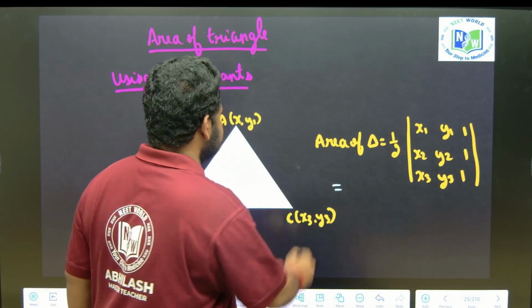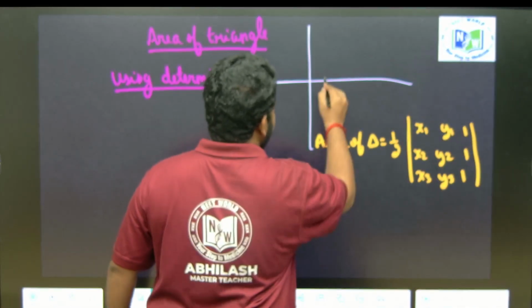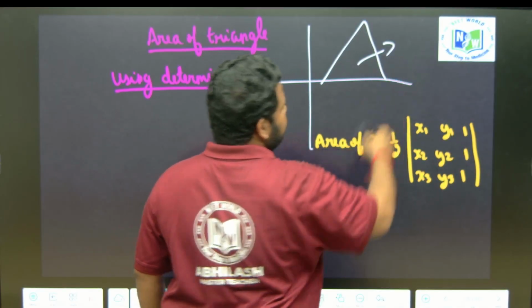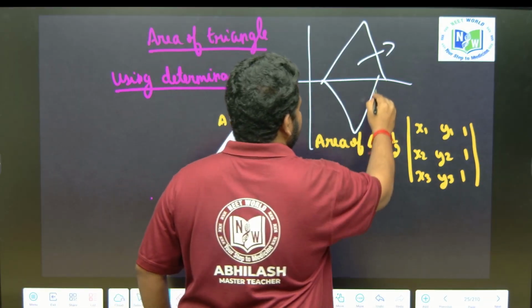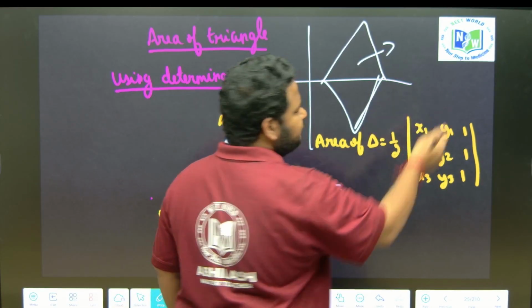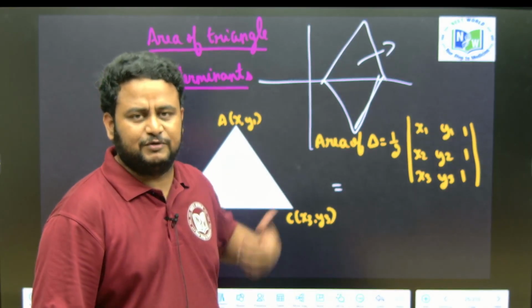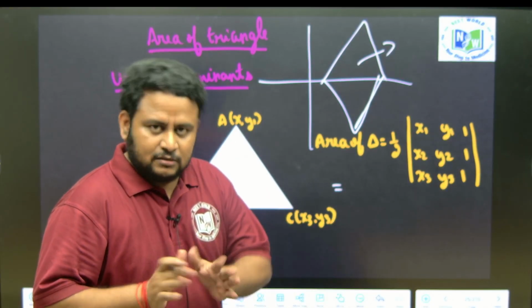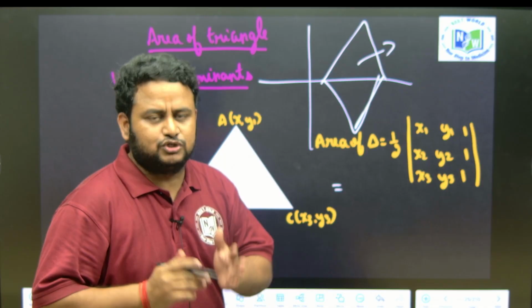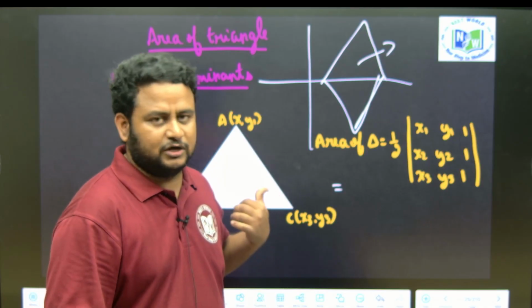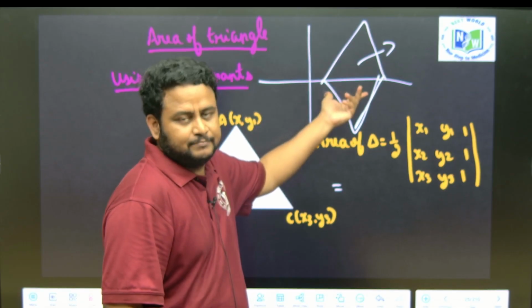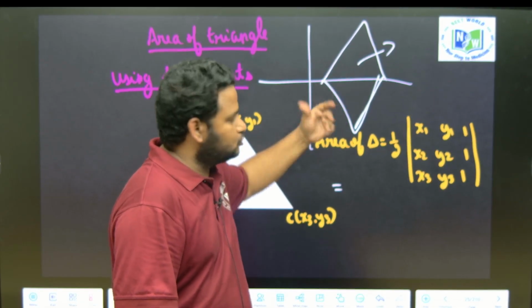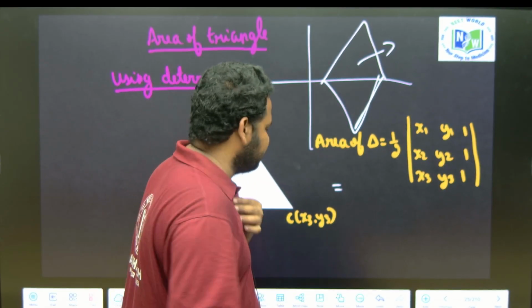Why I am telling this is because suppose I have to find the area of this; its magnitude, the absolute value, will be equal to the area of this one. But here the direction will be different, so you may get a negative value. To eliminate that negative value, what should you use? You should use the modulus sign. Got it? So the magnitude will be equal, but the direction will be different. That's why you should use the modulus sign. Be very careful with this.